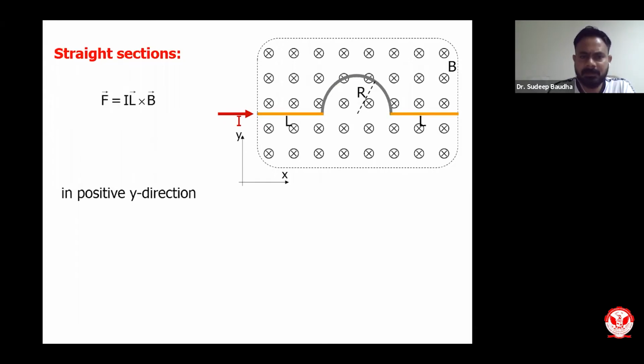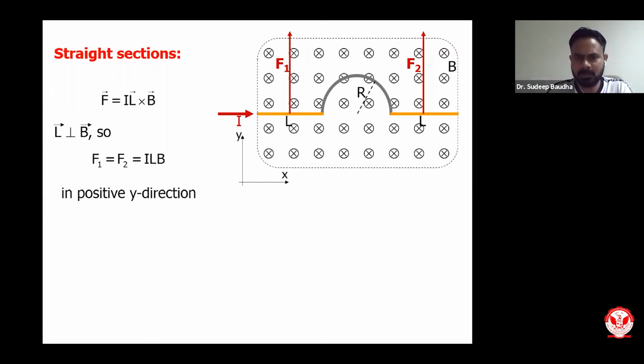What will be the force? Force will be I L into B, where I is current, L is the length, and B is the magnetic field. The force is going to be upward in the positive y direction. The magnetic field will be like this, the length is like this, so the force is going upward. Now L is perpendicular to B, so F1 and F2 will be the same, and that will be equivalent to I L B, because sine 90 becomes 1. So force 1 and force 2, because of the two straight segments, will be I L B.